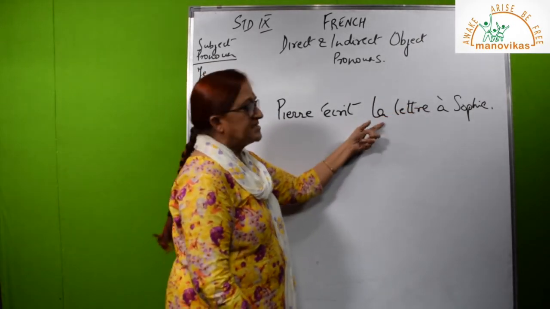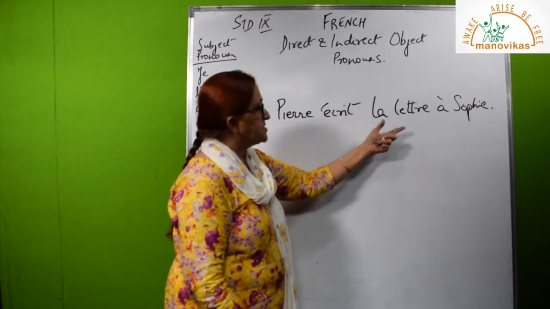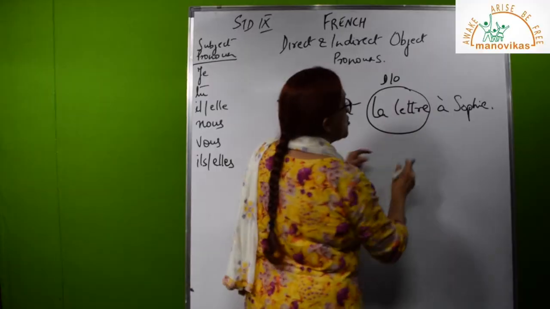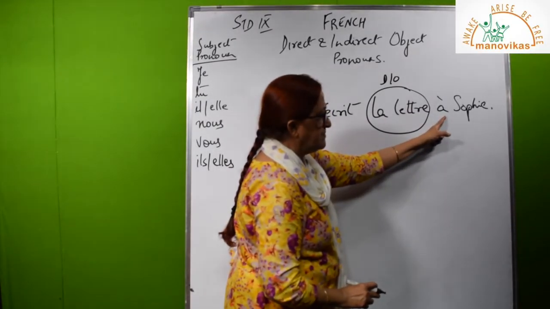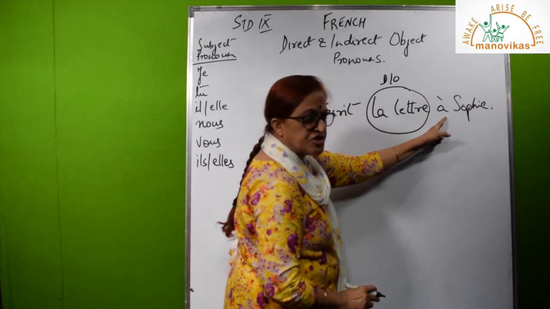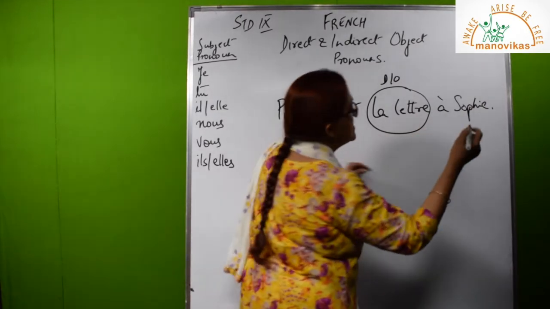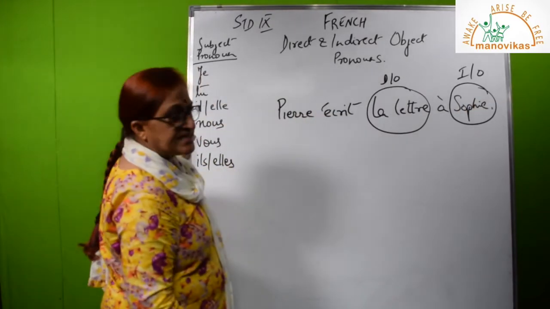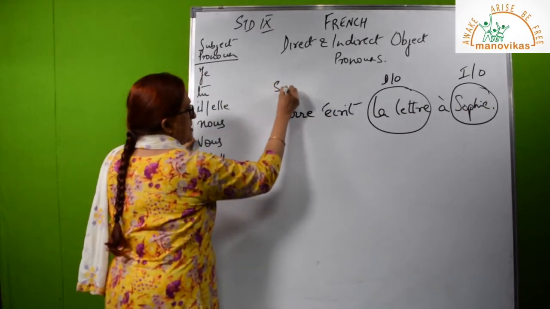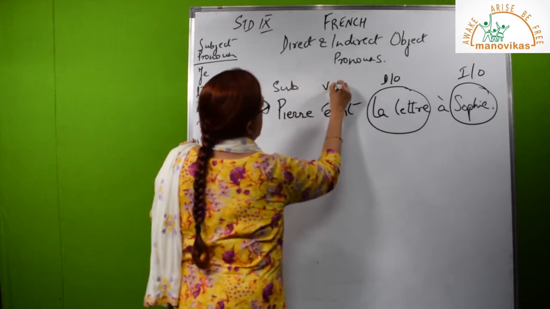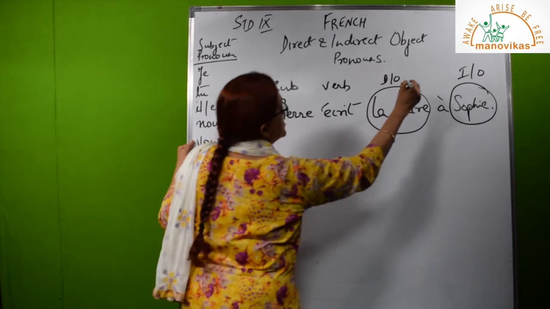Now, what is he writing? The letter. So it's answering your question, what? So this is your direct object. To whom is he writing? There is a "to" here. So it's a preposition. Since there is a preposition involved and the object is coming after the preposition, this is an indirect object. So in this sentence of mine, you have come across one subject, one verb, direct object and indirect object and preposition.